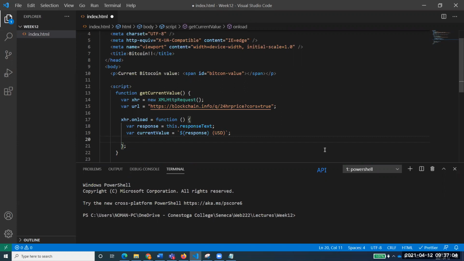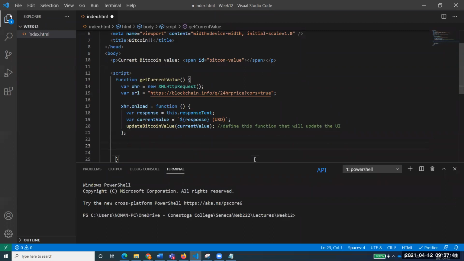Yes. So now we need to update. For that, we will be creating another function, Bitcoin value, current value. So we'll update that value with our UI. It's not a predefined function. We need to define this function, which will update the UI. So we'll be creating this function shortly.